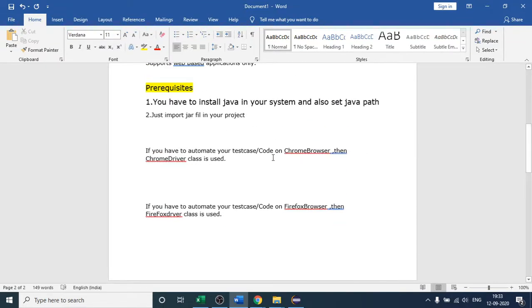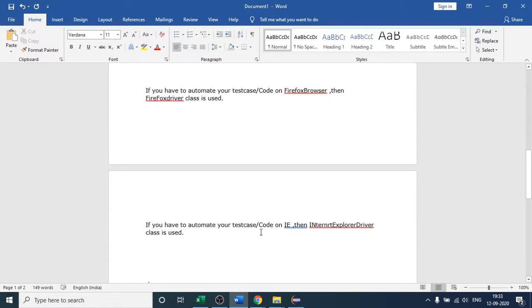Again, I'm saying, if you have to work with Chrome, understand in simple language, right? If you have to work with Chrome browser, then you have to use this class. If you have to work with Firefox browser, then this is the class. Okay, so driver is here. If you have to work with Internet Explorer, then this is the class. So I will come to my Eclipse folder.